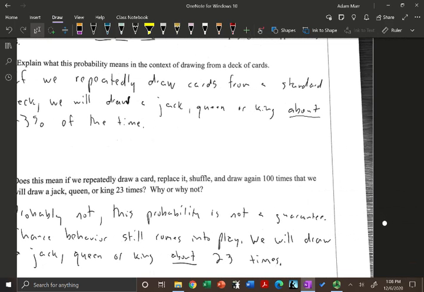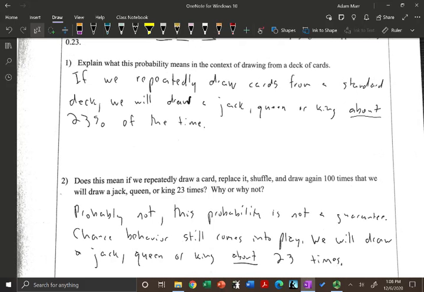Chance behavior still comes into play. If we repeatedly draw cards 100 times, we will draw a jack, queen, or king about 23 times, but it might be a little bit off from 23. Again, a probability is a long-term prediction.